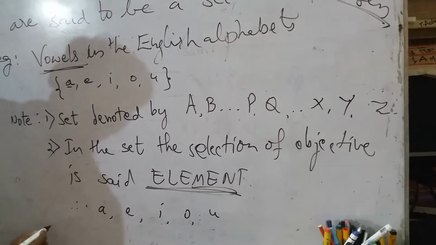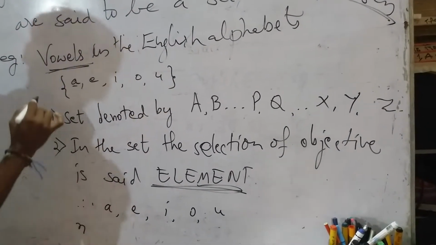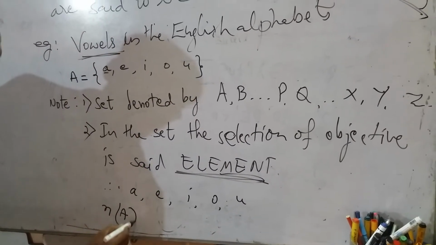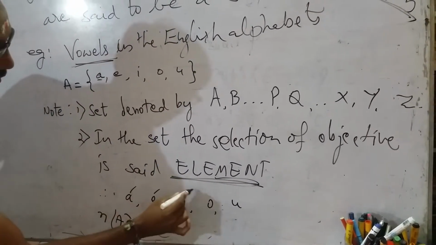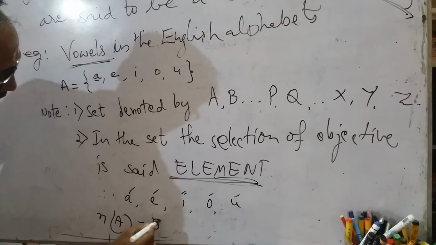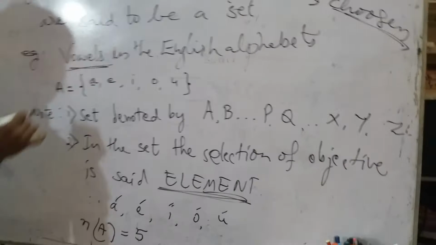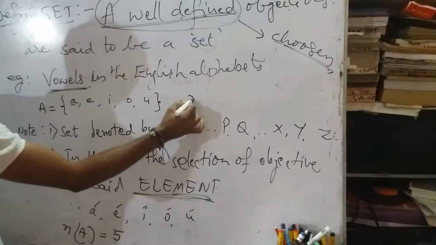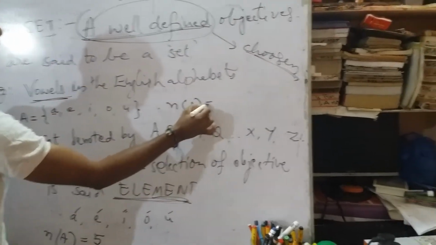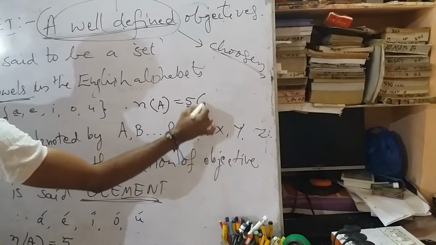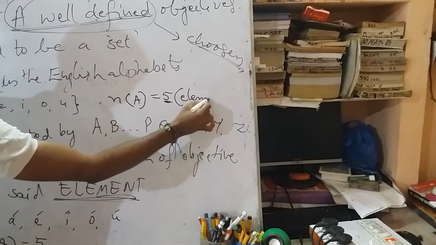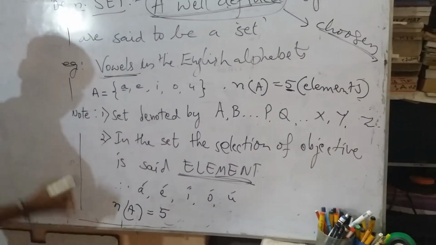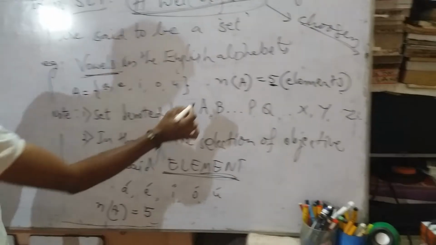How many elements are here? Take the set name as A. So n of A, n of A is equal to 1, 2, 3, 4, 5. And the number of elements is equal to 5. In a set definition and set example, each and everything is counted as the number of elements. The number of elements of set A is 5. This is the set definition. Now this set contains 5 elements.